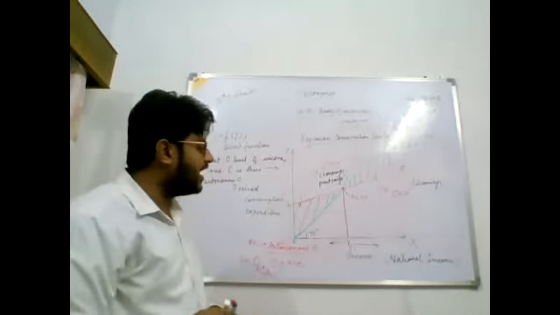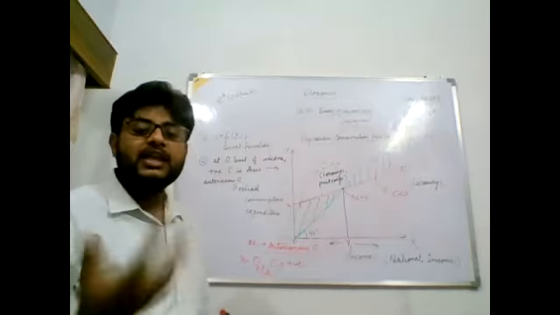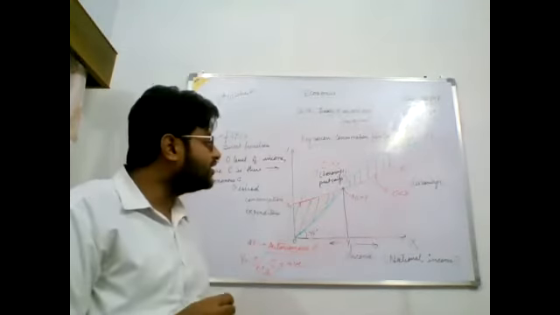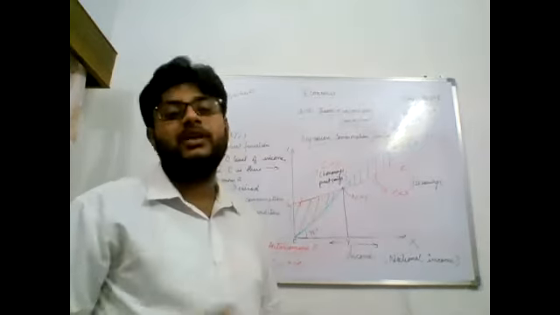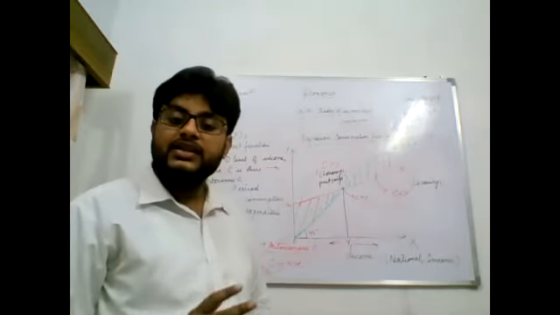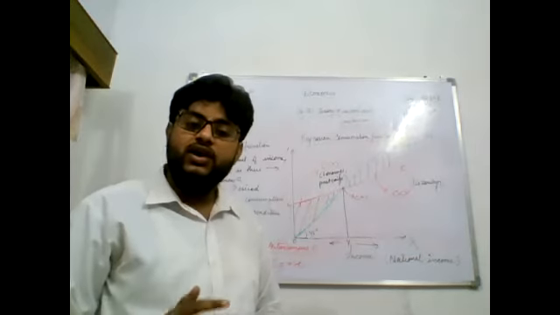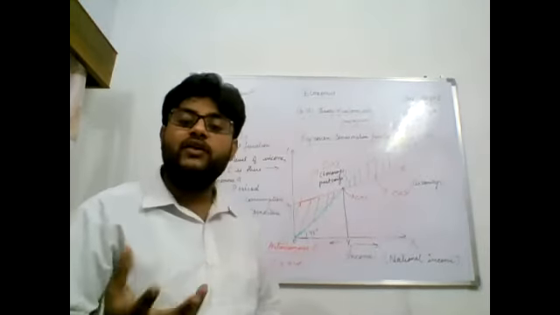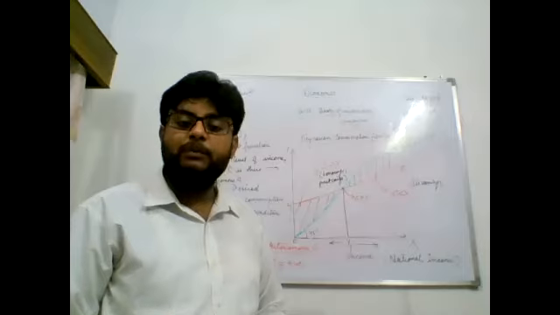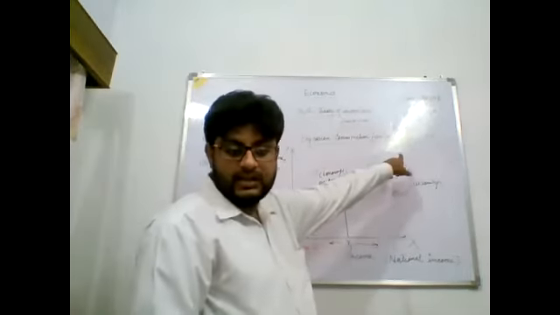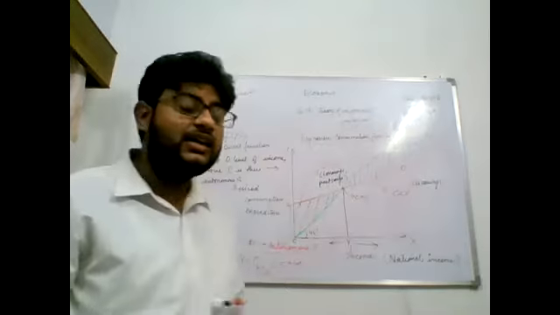Keynes said that because of the increase in our income, our consumption does increase. But by the increment in our income, the consumption does not increase as fast as our income increases. Income increasing will surely increase consumption. There will be some positive effect of increased income on the consumption level. But that effect will be less than the increment in the income. Keynes believed that, and that is true also.